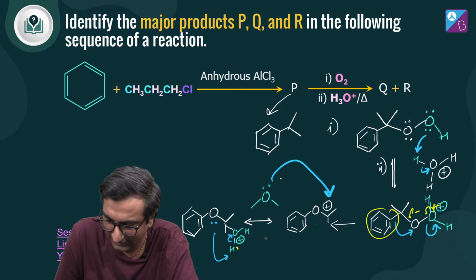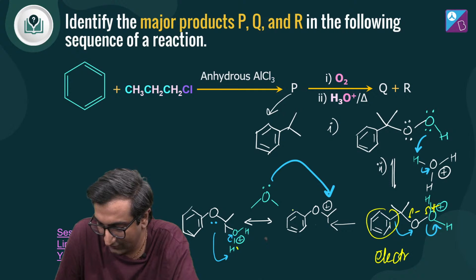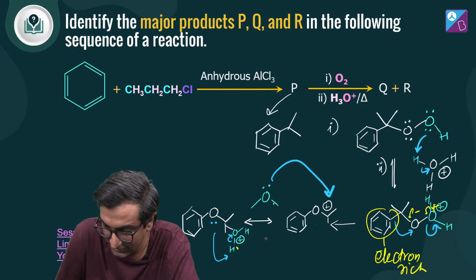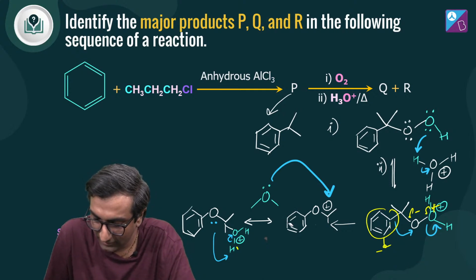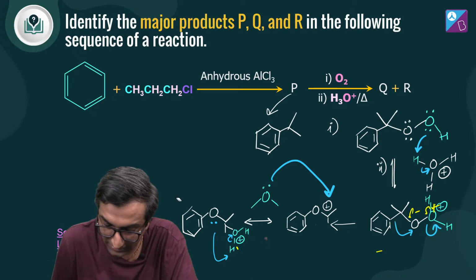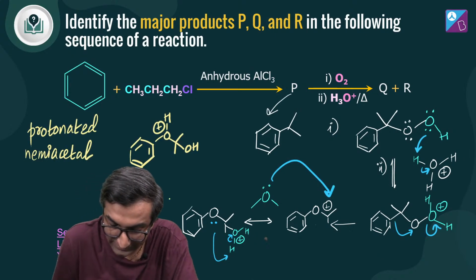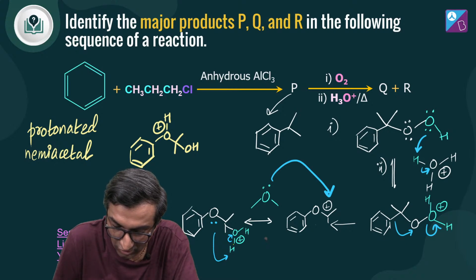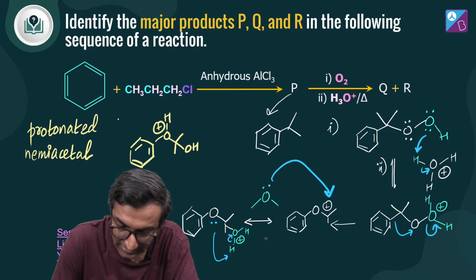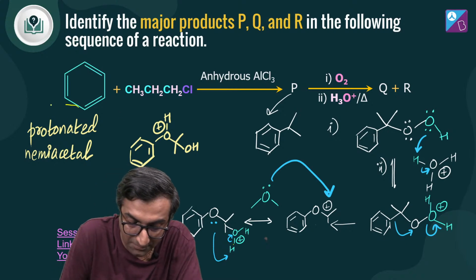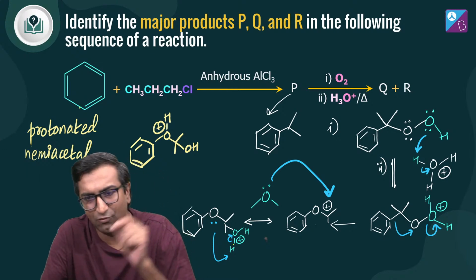This is activated, right? It has basically काफी electrons है. Let me just write electron rich. ये species electron rich है, okay? But here's the whole deal. यहाँ पे इस step में पानी does not go away, okay? The only thing that happens here is just the H goes away with this electron, और यहाँ पे H इधर आ गया. So now what you've got is a protonated hemiacetal, जो मैंने आपको last time बताया था.